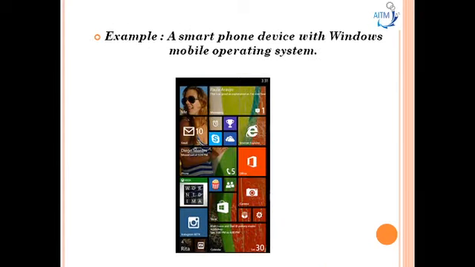Now another example, a smartphone device with the Windows mobile operating system. Let's see how memory plays an important role in designing this smartphone. This embedded system requires a minimum of 64 MB RAM and 128 MB ROM for running Windows mobile. Indeed, we require extra RAM and ROM for running user applications. So while building the system, count the memory requirement so that we don't end up in a situation where we don't have sufficient memory to install and run the user applications.